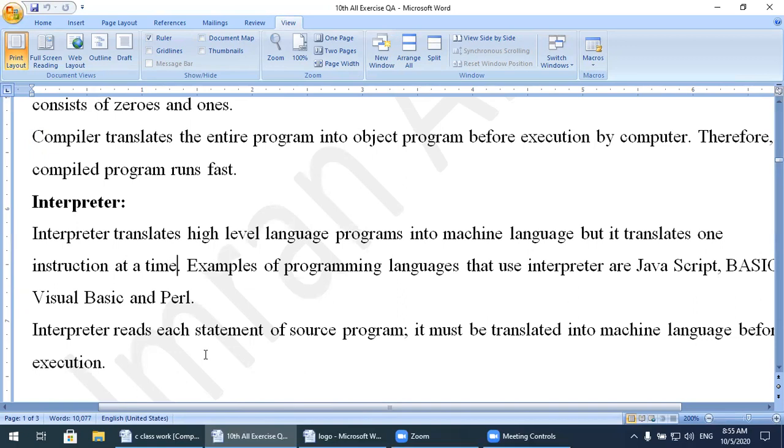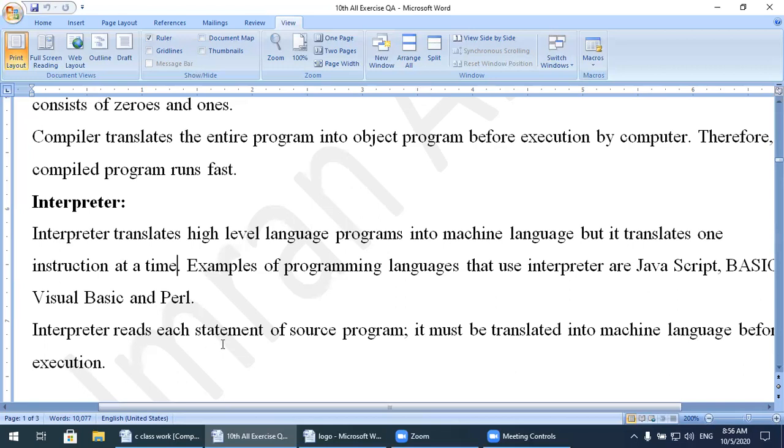If there is an error, it will stop there, stuck there. It will not execute the rest of the lines, because until you correct the error in the first line, it will not execute the next lines. Why? Because the interpreter executes the program line by line.